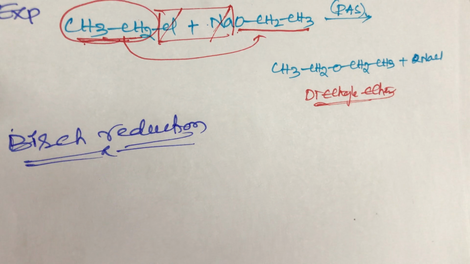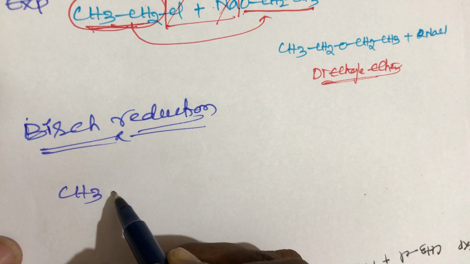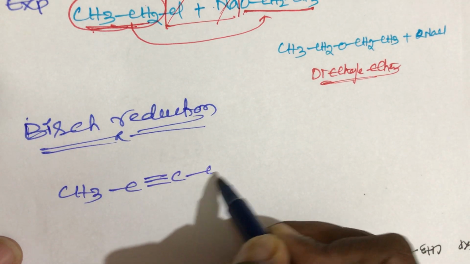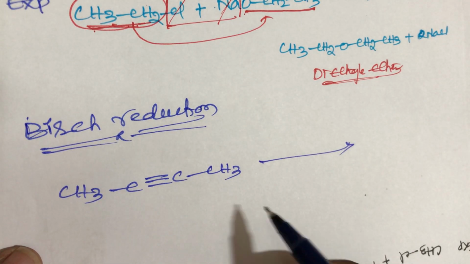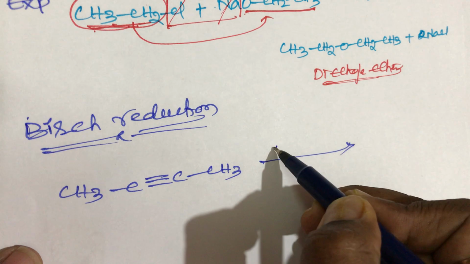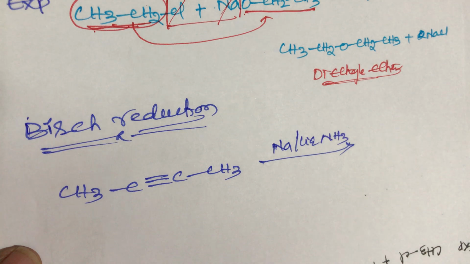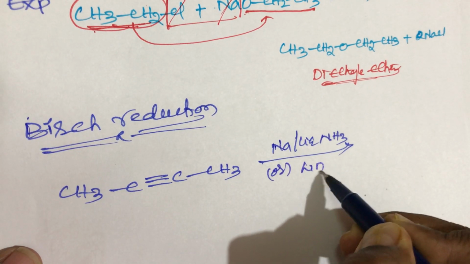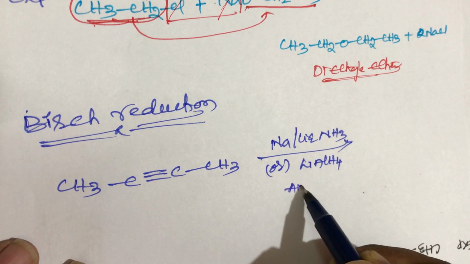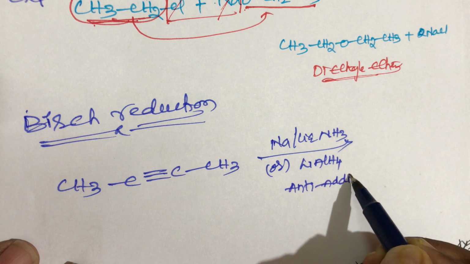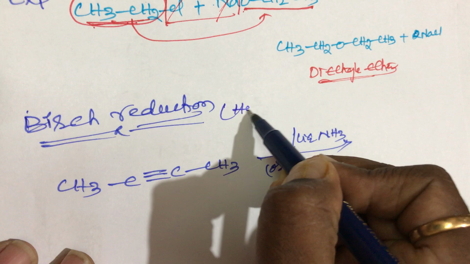Now take the reaction with alkynes, student. Example, I am taking 2-butyne, student. When 2-butyne reacts in the presence of sodium in liquid ammonia or lithium aluminum hydride, it is an anti-addition reaction, student, that is a hydrogenation reaction.